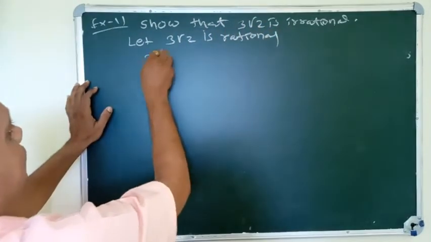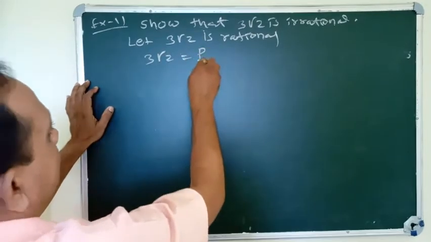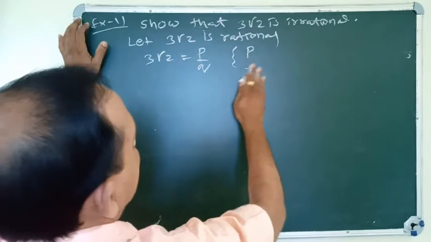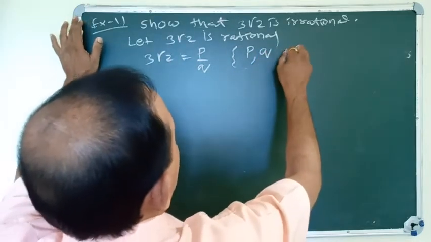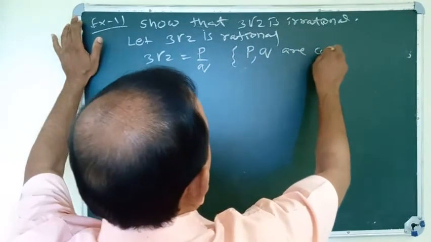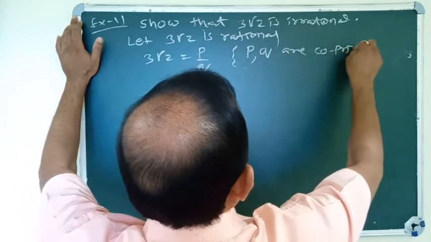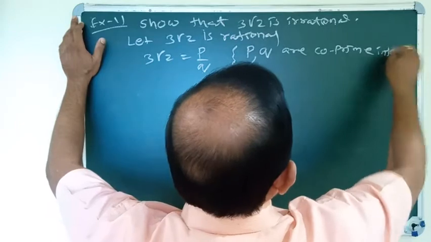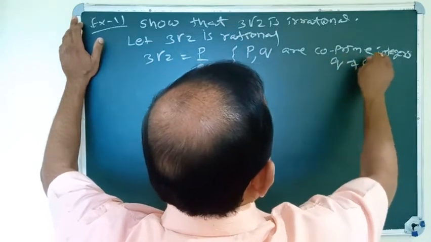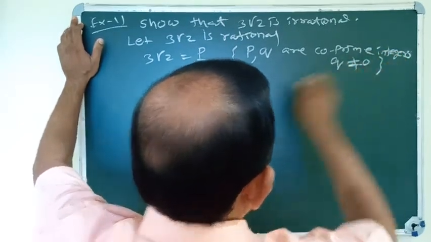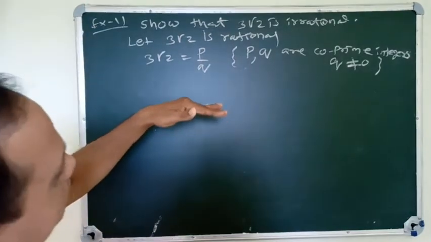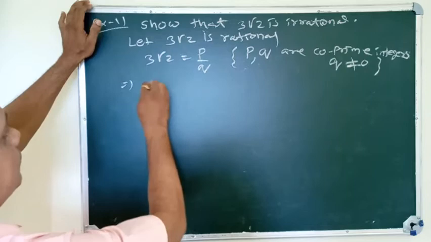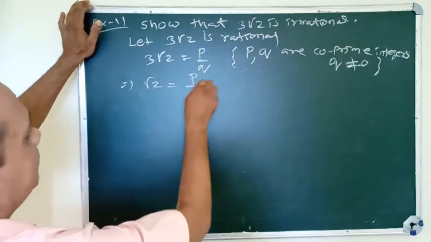Then 3 root 2 equals p by q, where p and q are co-prime integers, where q is not equal to 0. This is a very clear assumption. This implies root 2 equals p by 3q.